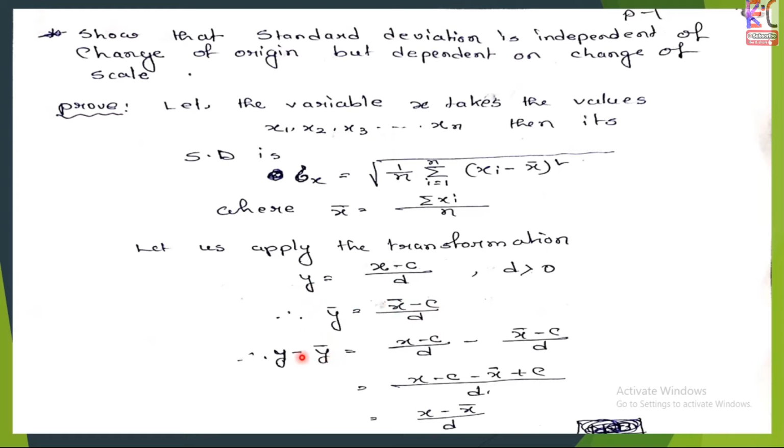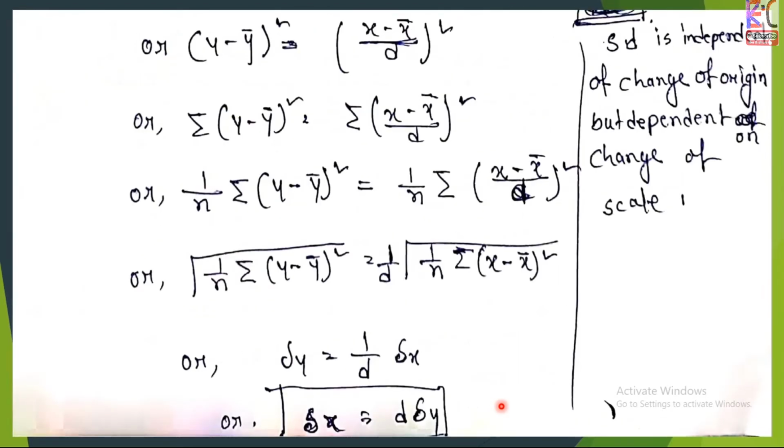Let us subtract y minus y bar. This term minus this term is complete: x minus x bar by d. We can see here that c gets eliminated and only d remains. Now we put both sides square: y minus y bar whole square and x minus x bar by d whole square.